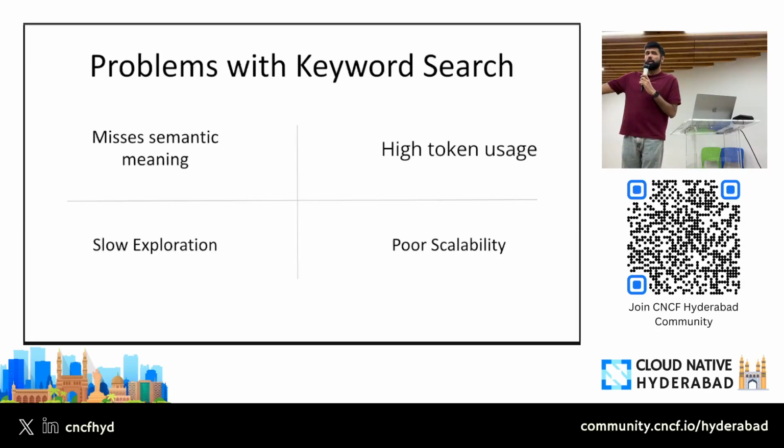It will burn more tokens. And at the end, everything boils down to how many tokens you are using in terms of the cost of your coding agent. The higher tokens you use, the more money it will cost. And again, poor scalability, because as I said, it may work for a code base which has like 500 files, but it might not work for a code base which has 5 lakh files. So these are certain problems with keyword search. What are the solutions for that?